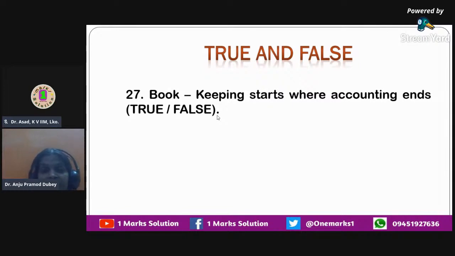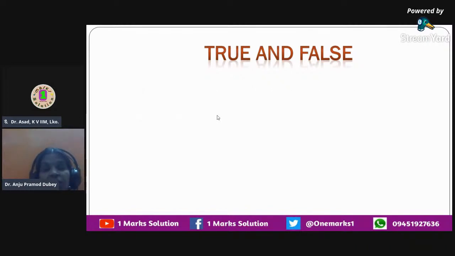Bookkeeping starts where accounting ends, but this is not a right statement because accounting starts when the bookkeeping ends. It should be the other way around. So this statement is false. Accounting starts where bookkeeping ends. The bookkeeping is the basic procedure for accounting. It's the base for accounting. Once bookkeeping is done, then accounting comes into picture in any organization.